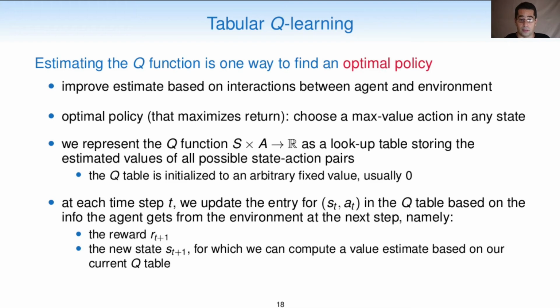The Q table is initialized to an arbitrary fixed value, usually 0. And at each time step, we update the entry for the state and action at that time step based on the information the agent gets from the environment at the next step, namely the reward R sub t plus 1 and the new state S sub t plus 1.